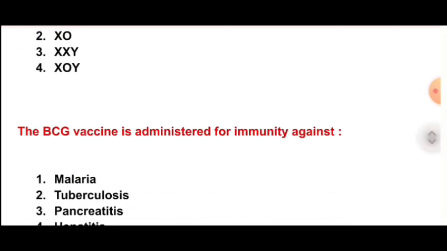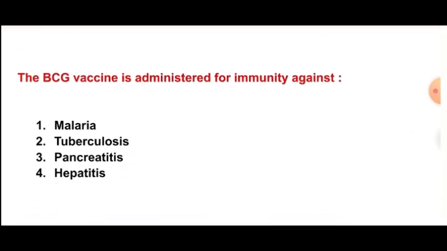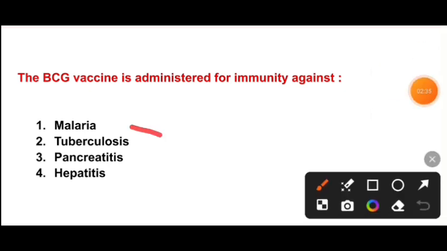Next question is, the BCG vaccine is administered for immunity against malaria, tuberculosis, pancreatitis, hepatitis. So the correct option is option number B, tuberculosis. The BCG vaccine is administered for immunity against tuberculosis.